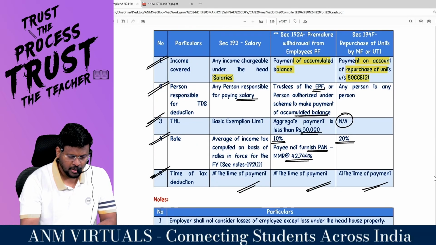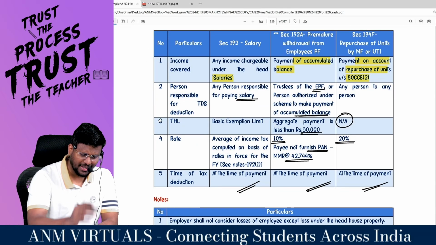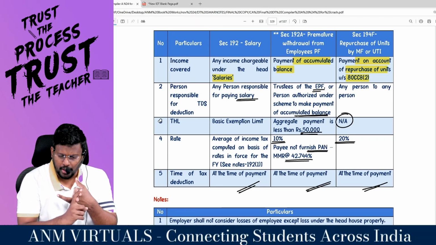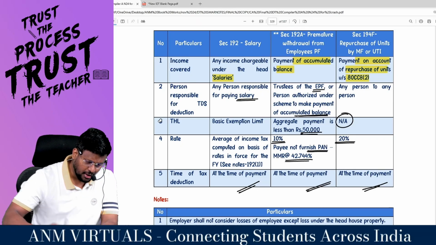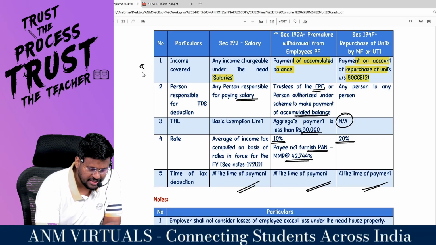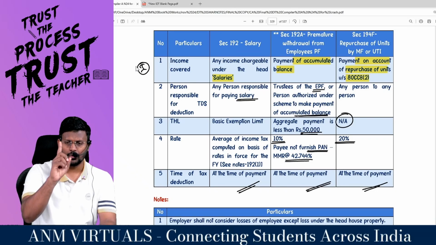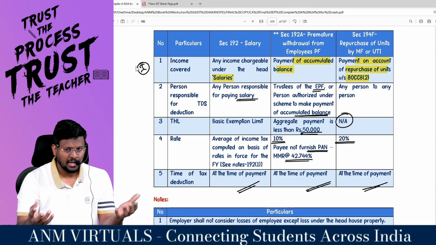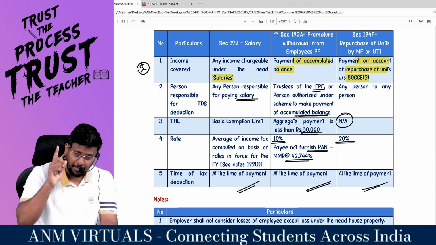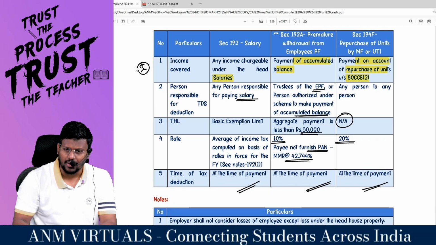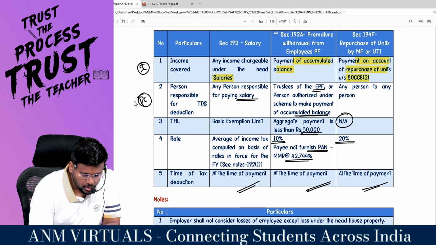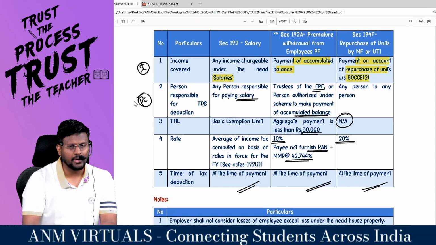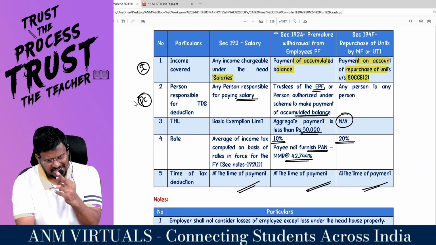Are you all really with me? So, with regard to TDS, let you take any section, my dear lovable students, whether it is 192 or 192A or 194F, the first thing you have to understand is the income covered. First thing you have to understand is that on what income I am going to deduct the TDS. Number 2 is the persons covered.